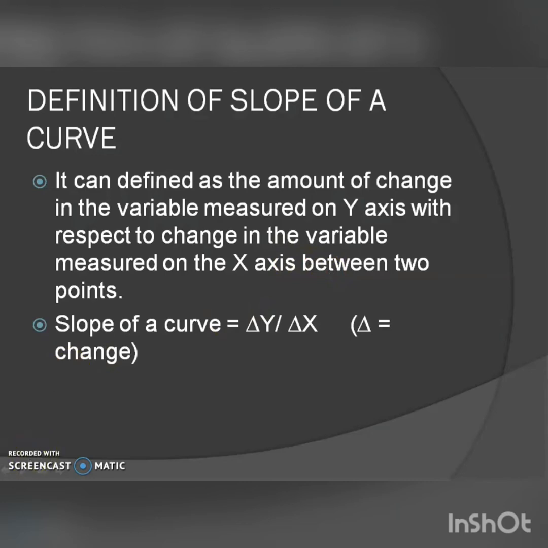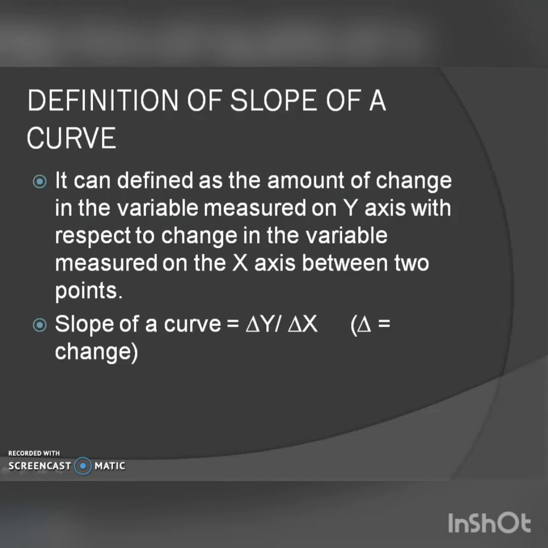So what is the slope of a curve? That is changes in the variable measured on y-axis to changes in the variable measured on x-axis between 2 points. So slope can be measured by the formula delta y by delta x. Here delta stands for change. Then change in variable on y-axis due to change in variable on x-axis is termed as what?